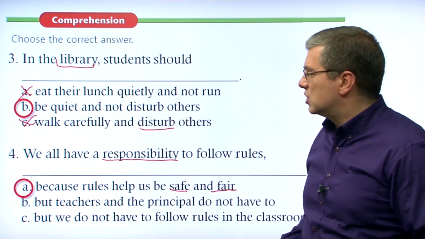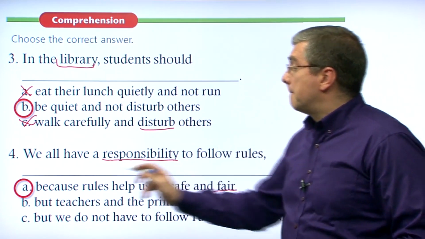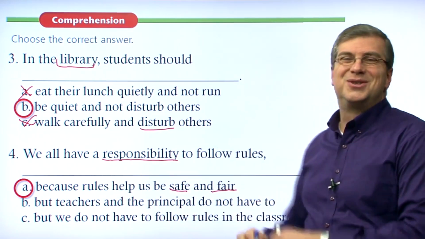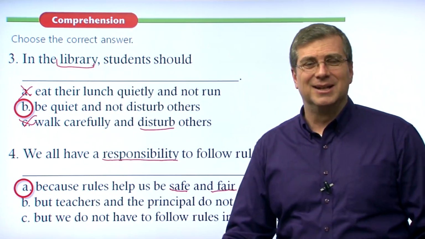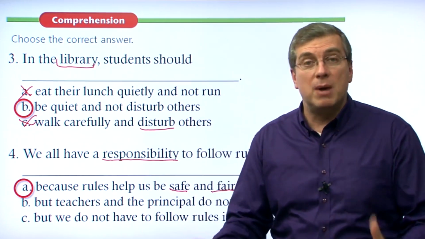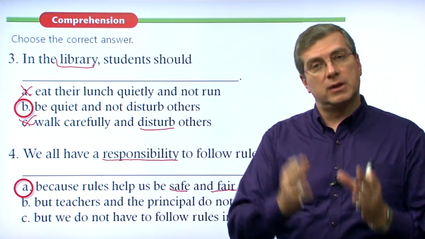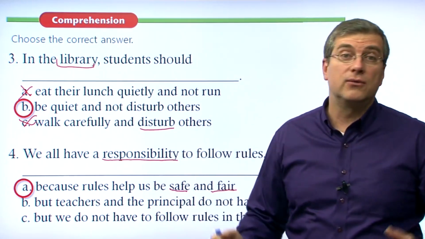Let's look at B and C just for practice. We all have a responsibility to follow rules, but teachers and the principal do not have to, right? Teachers don't have to follow the rules, right? No, that's not right. Teachers and the principal, everybody follows the rules. There are certain things that people should do and should not do. Teachers have rules too.